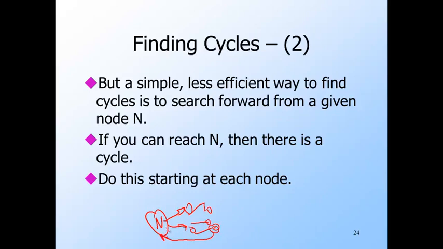If you can reach n, then you have a cycle and we can conclude the language of the DFA is infinite. If not, try the same process from another node. If you exhaust all the nodes as starting points and you still haven't found a cycle, then there are none and you conclude the language is finite.